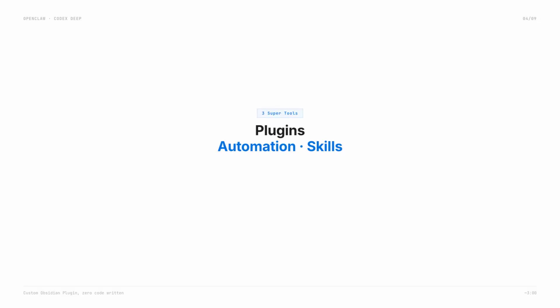Codex's greatest strength is its ecosystem. 3 core components turn it from a good tool into an entire team. First is plugins. Install the browser plugin. Codex operates Chrome to scrape data and fill forms. Install the Gmail plugin. Codex reads, replies, and sends emails. Install computer use. Codex clicks and types on your computer like a real person. No API integration needed, no coding required.